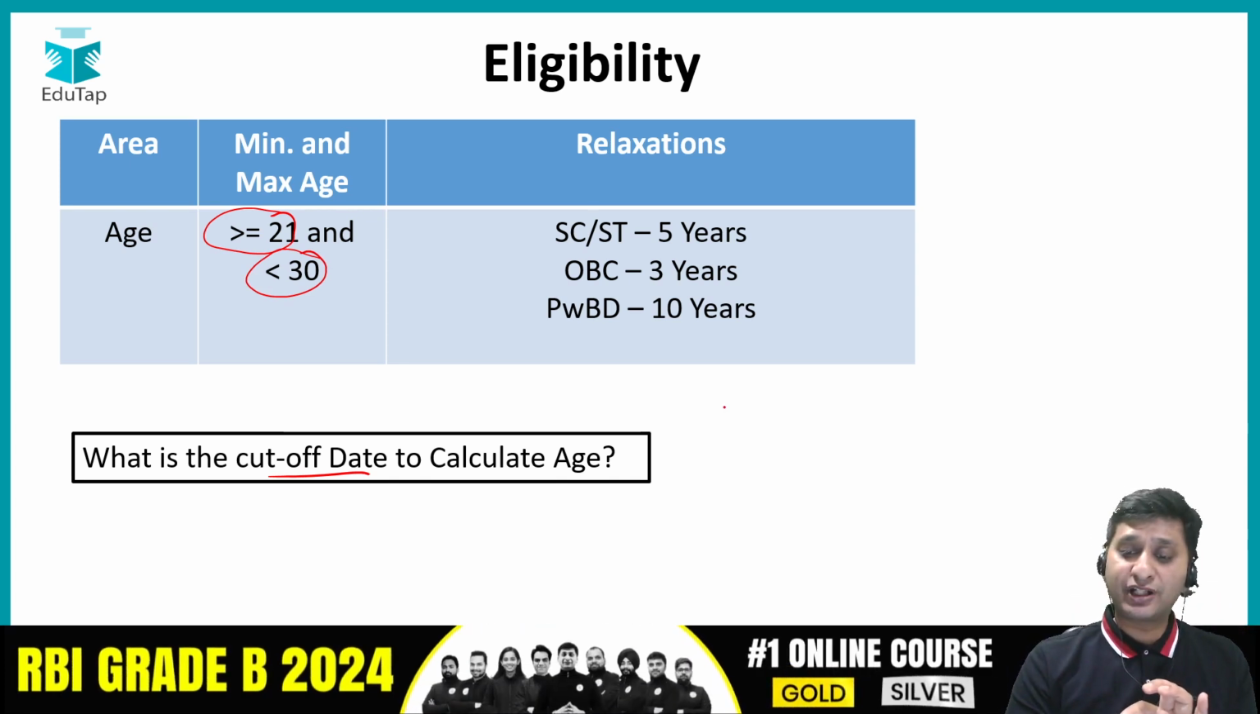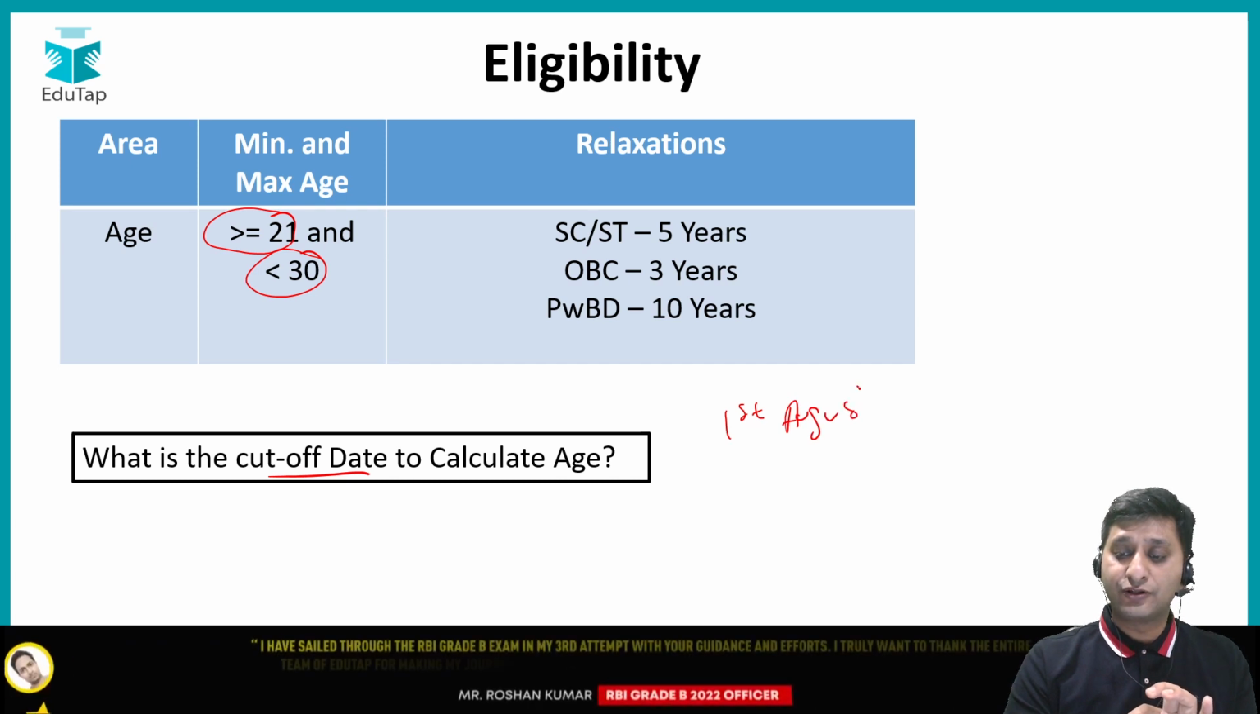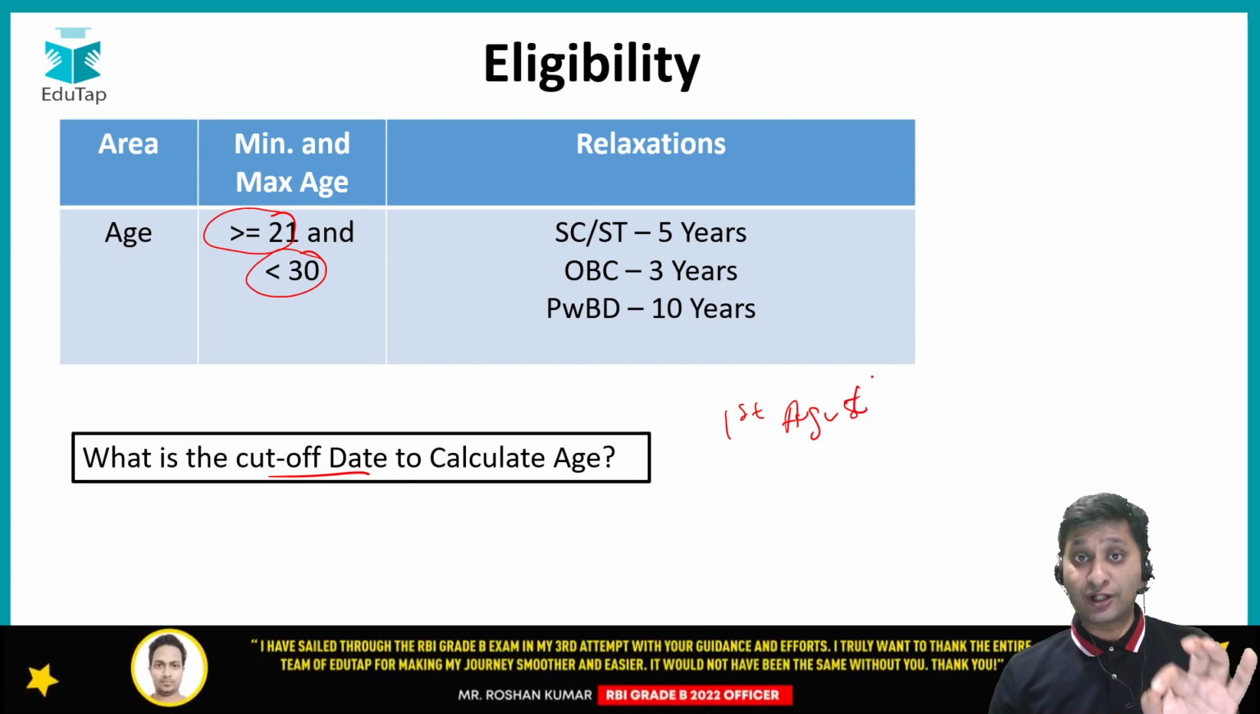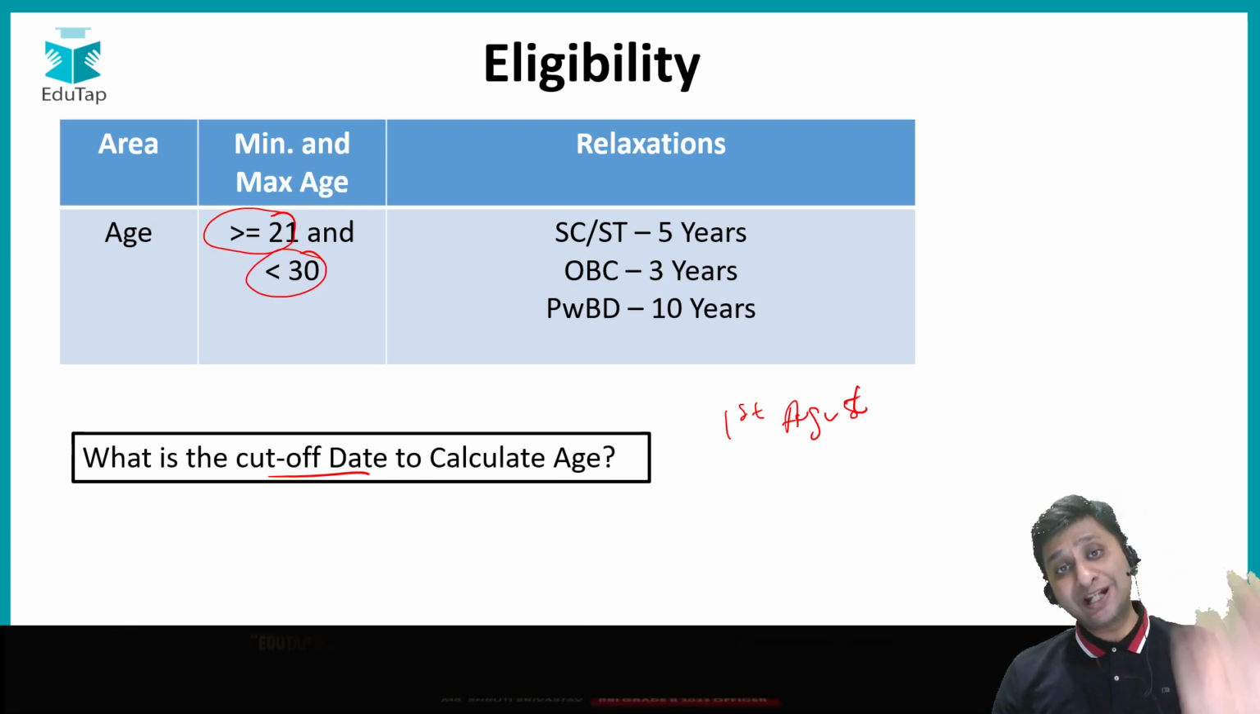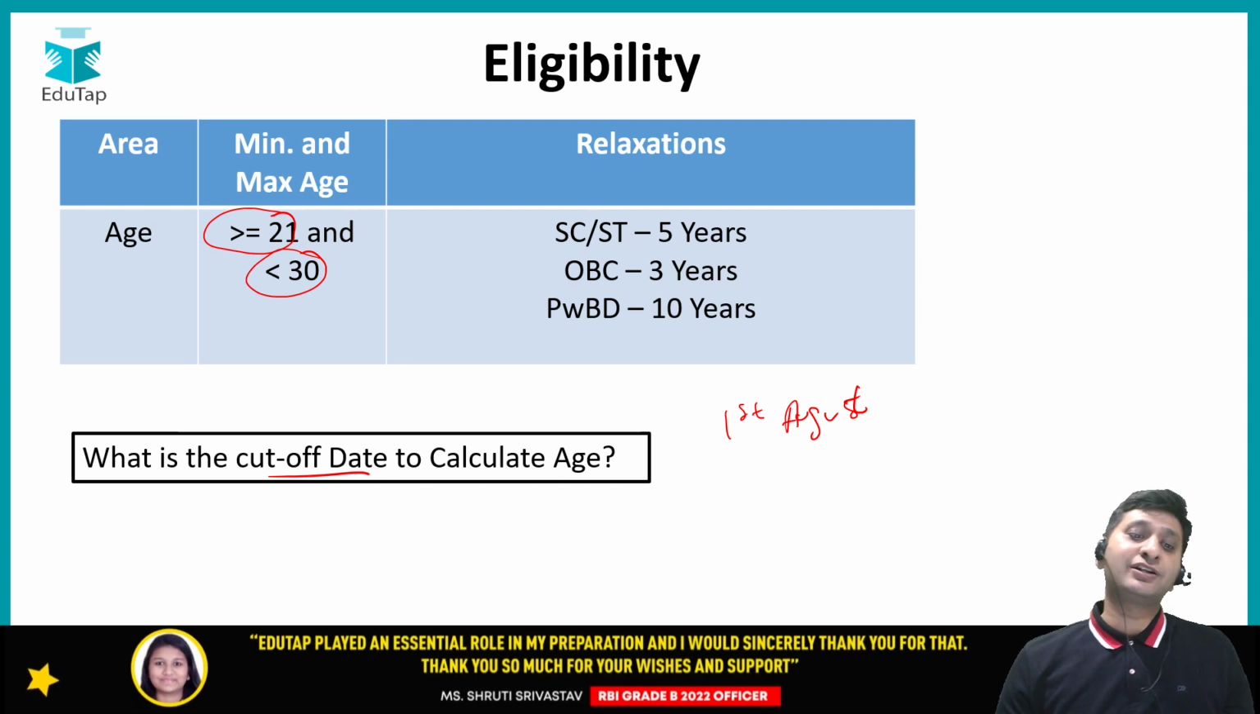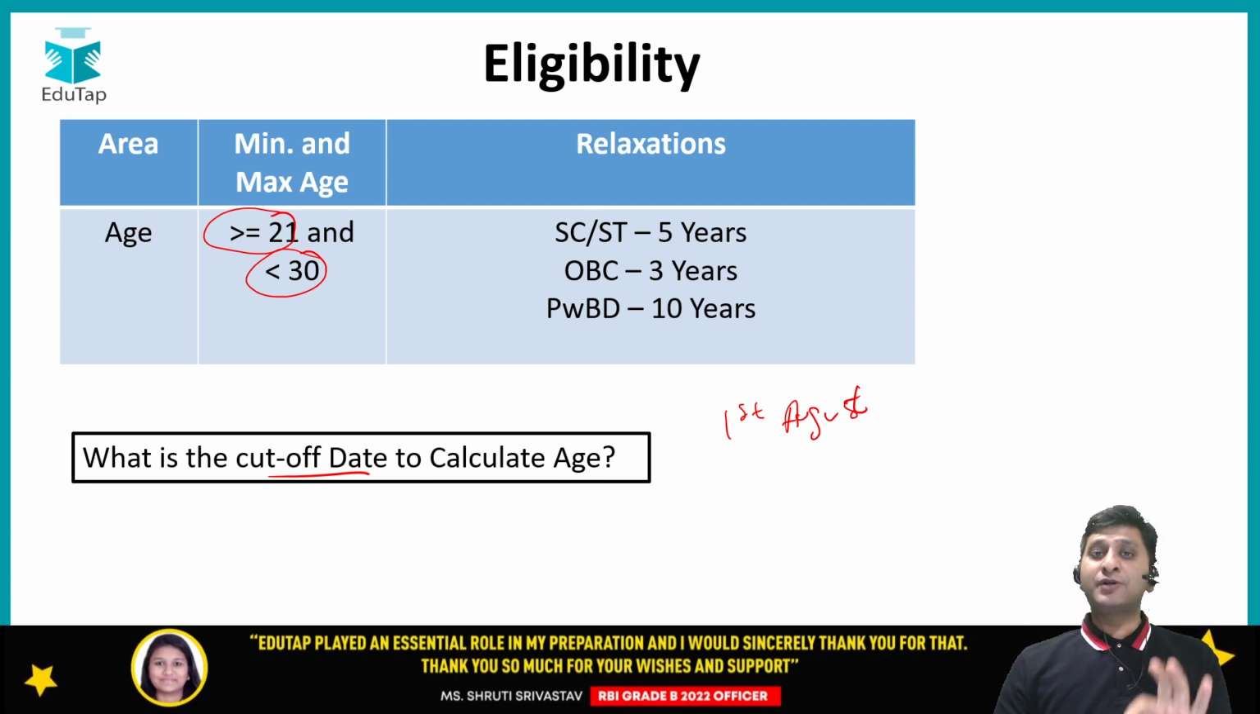For example, if the cutoff date is say 1st August, right? So if on 1st of August you have turned 30, then you are not eligible. You should be less than 30. Similarly, on 1st of August, you should have already attained the age of 21 years or more than that. So ये minimum और maximum age है.